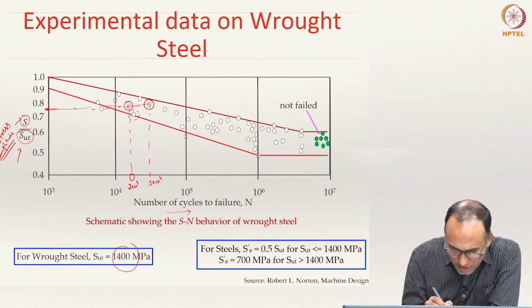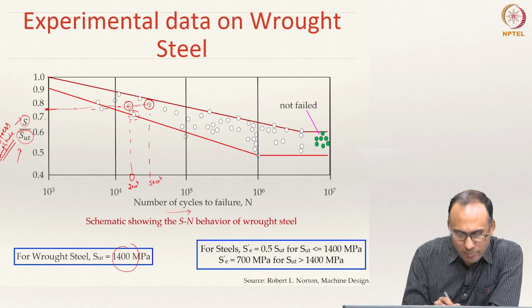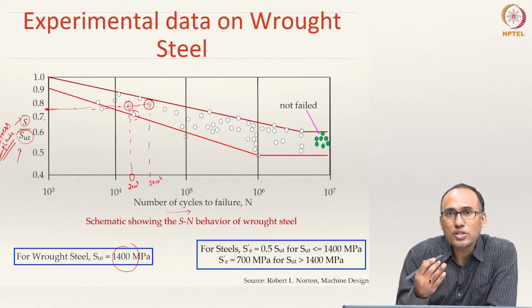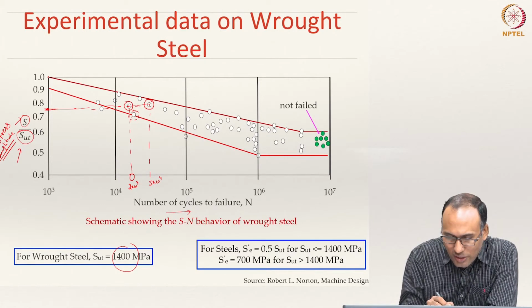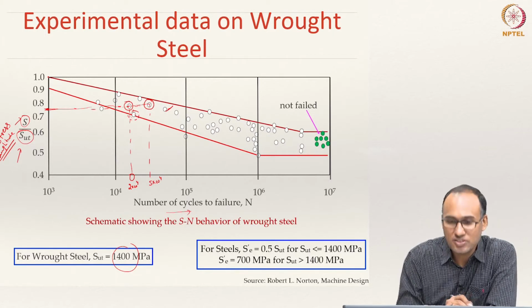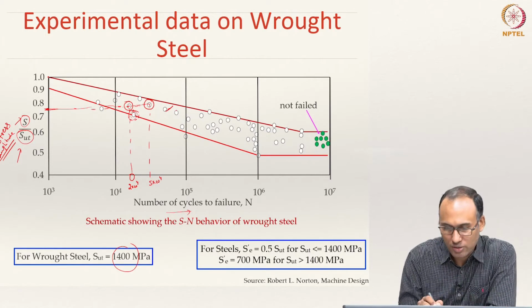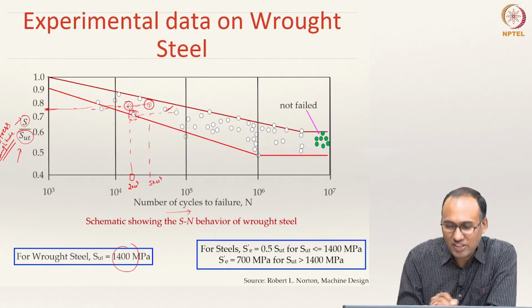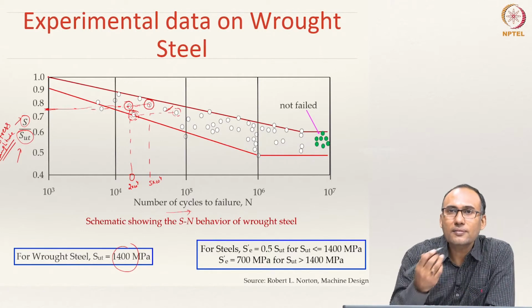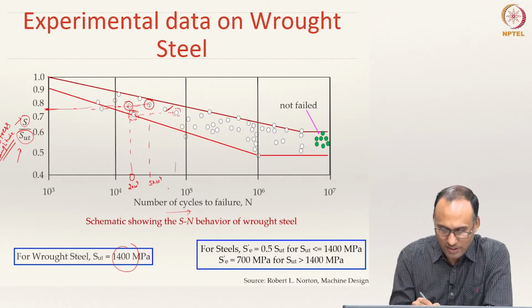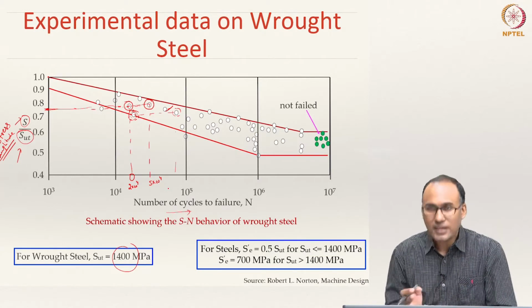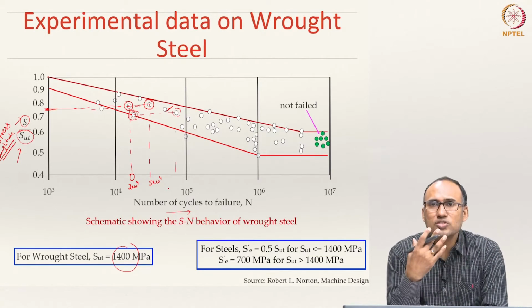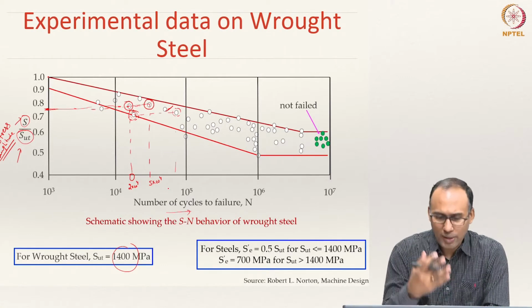Now, you look at this point, it is actually subjected to a lower stress amplitude. Then what would you expect? You would expect a higher life, right. We do not expect this one to be here, you would have expected it to be somewhere here, because the stress amplitude is less, but here it is showing premature failure. While at the same stress amplitude, the other one is showing a higher life, number of cycles. That means, if you look at these points, it is very difficult to say anything conclusively about the behavior.